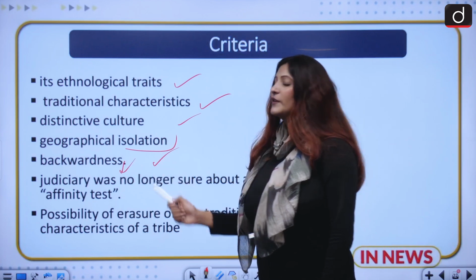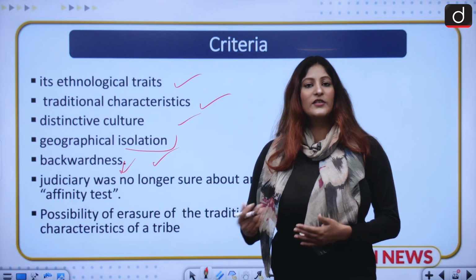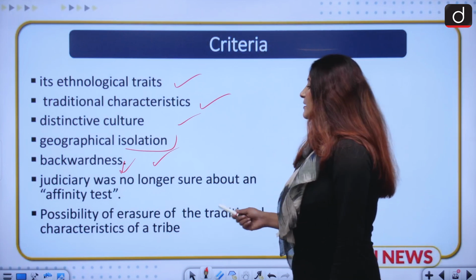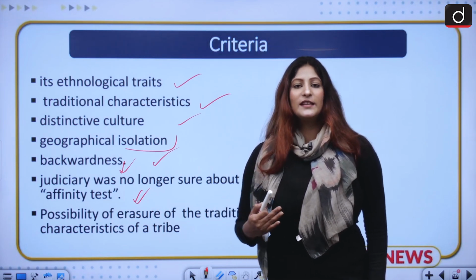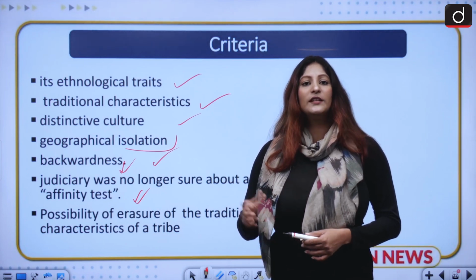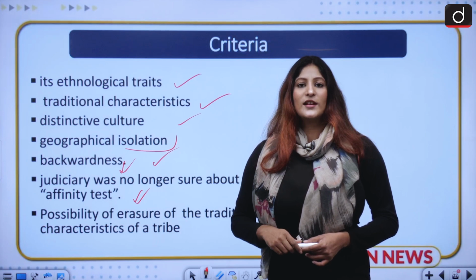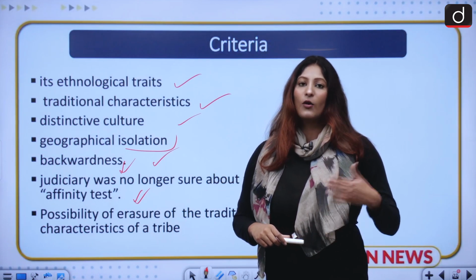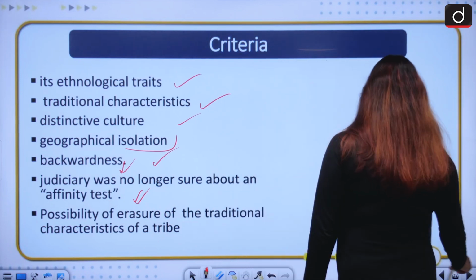But the judiciary says that we want a foolproof test of the criteria for listing any tribe under the schedule. Why? Because this affinity test is not very foolproof. Sometimes there is a possibility of erasure of the culture of these tribes. As we see that population is growing, the more and more intermingling of scheduled tribes with the regular population, if it is happening, it can have an impact on their culture. So if mixture of culture has happened or their upgradation has happened, now this will become very opposite to the affinity test, and that's not a foolproof test. So the judiciary has ordered the center to develop a foolproof test.